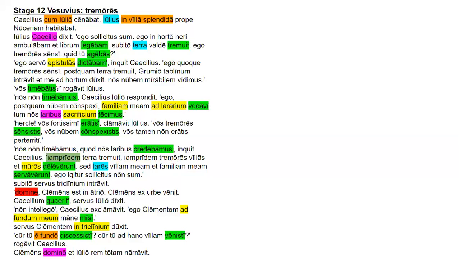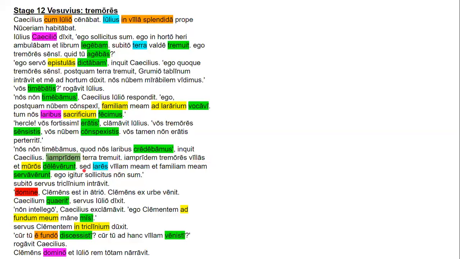And we know this because of the verb and the context, it wouldn't make sense for tremores to be destroyed, right? That doesn't make sense. The tremors instead had to destroy something. And what they're destroying are the accusative direct objects, and there are two of them. The vilas, the houses, et muros, the walls. Right? So both vilas et muros are the accusative direct objects. And deleverunt is the third person plural perfect tense verb.